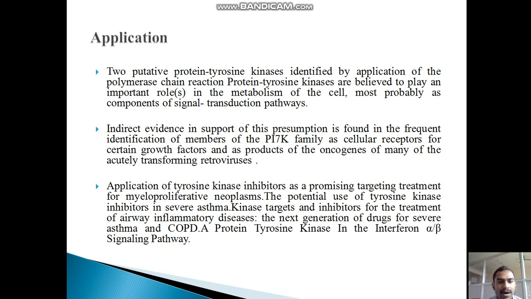Applications. Two putative protein tyrosine kinases were identified by application of the polymerase chain reaction. Protein tyrosine kinases are believed to play an important role in the metabolism of the cell, most probably as components of signal transduction pathways. Indirect evidence in support of this presumption is found in the frequent identification of members of the PTK family as cellular receptors for certain growth factors and as products of the oncogenes of many of the acutely transforming retroviruses.